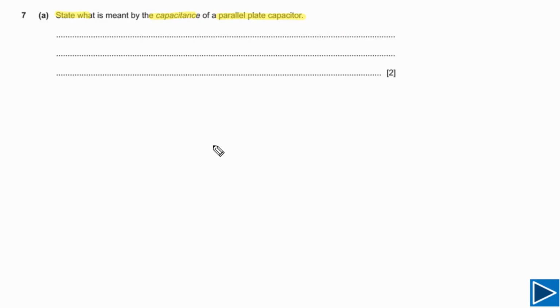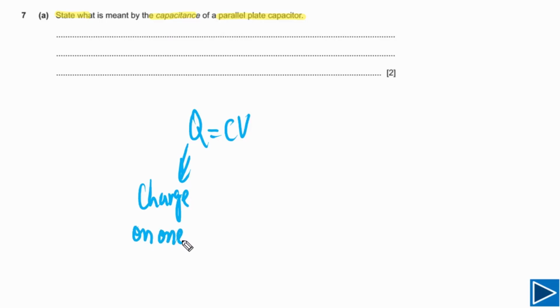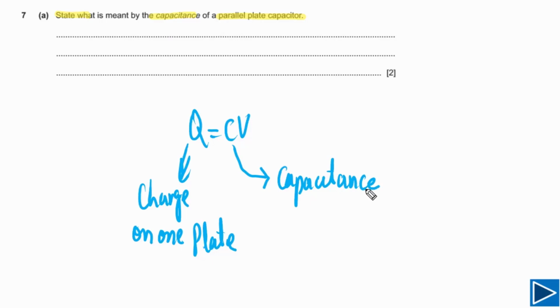In order to understand capacitance, we need to understand Q is equal to CV. Q is the charge on a single plate, or simply we can say this is the charge on one plate of the capacitor. C is the capacitance of a capacitor, and capacitance simply means the ability of a capacitor to store energy.